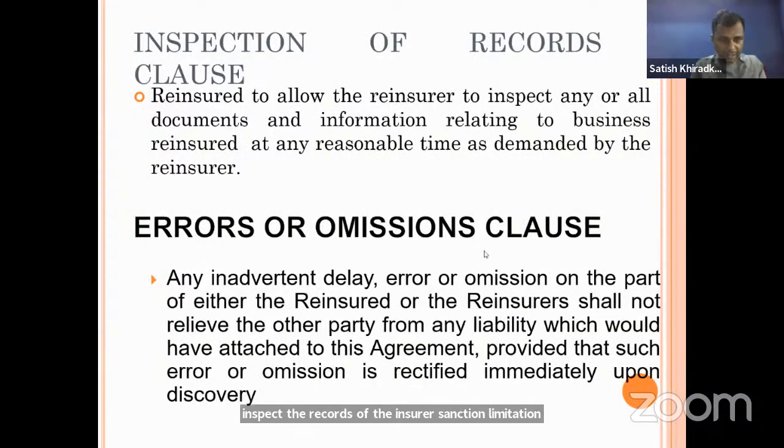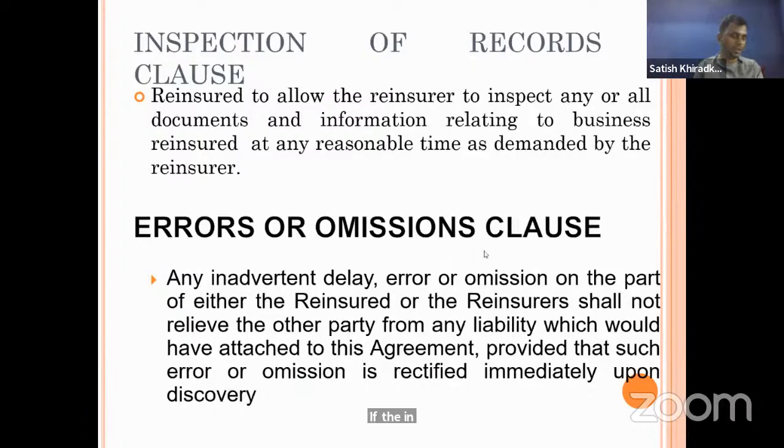If inadvertently any delay occurred in the submission of a statement, or any error or omission occurred in that statement, then it will not limit the liability, or it will not provide a defense to the reinsurer, if after the discovery it is immediately rectified.